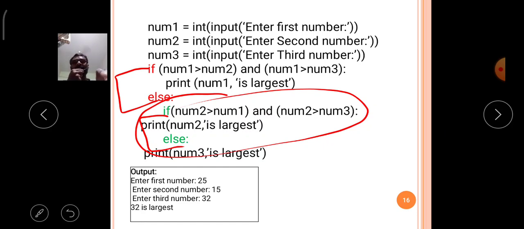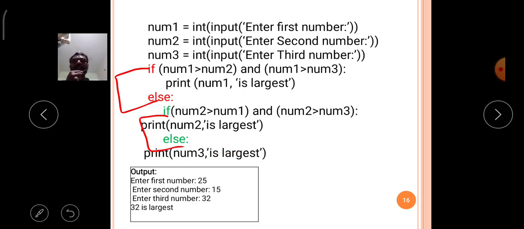So from this definition, this construction is called the nested if. Observe the example carefully. In the topmost position, an if-else statement is there. In the else part, again one more if-else statement is there. So when an if-else statement contains internally one if-else statement, we say that this is the example of the nested if. Now comes the explanation of the program.